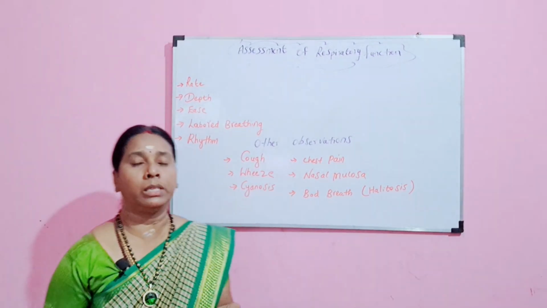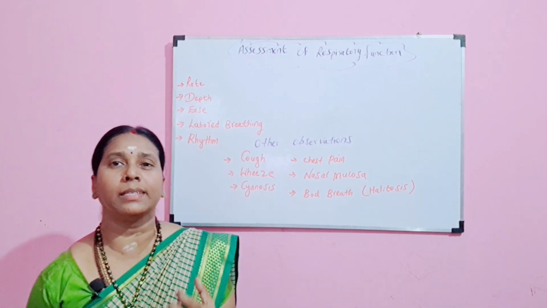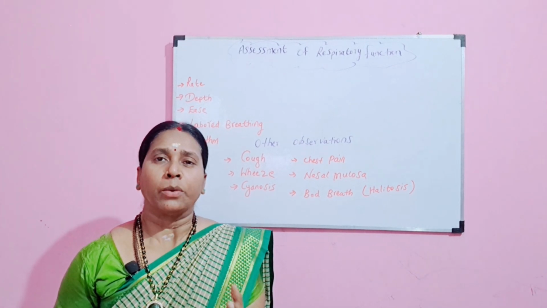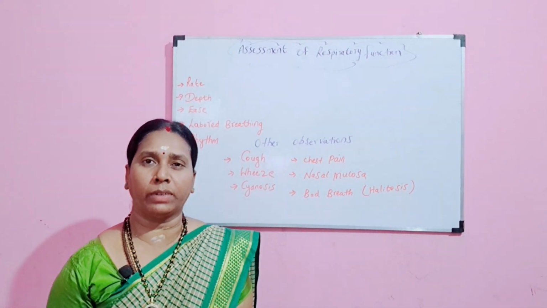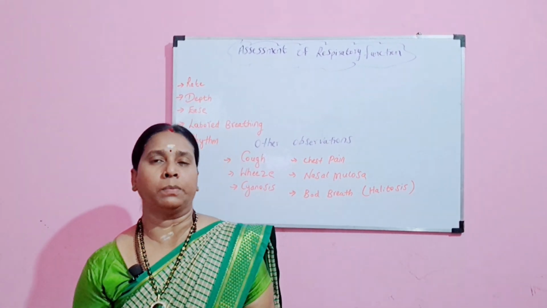And then we have rhythm. The rhythm of breathing. What does this rhythm mean? Abnormal rhythm is when there is a change in the rate and the depth of respiration, you say there is a rhythmic change in the respiratory pattern.